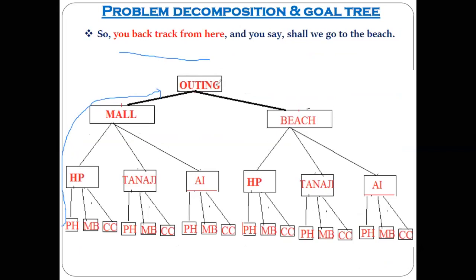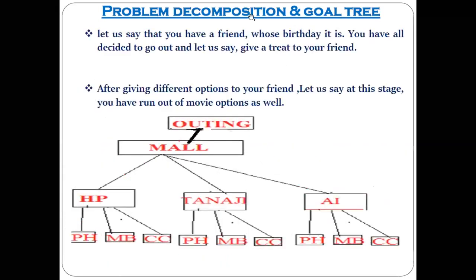And you give one more option to your friend. As in the previous example, here we are going to perform three activities as a part of our party. We are going to go outside somewhere, second activity, see the movie, and third, go to dinner and take the dinner.